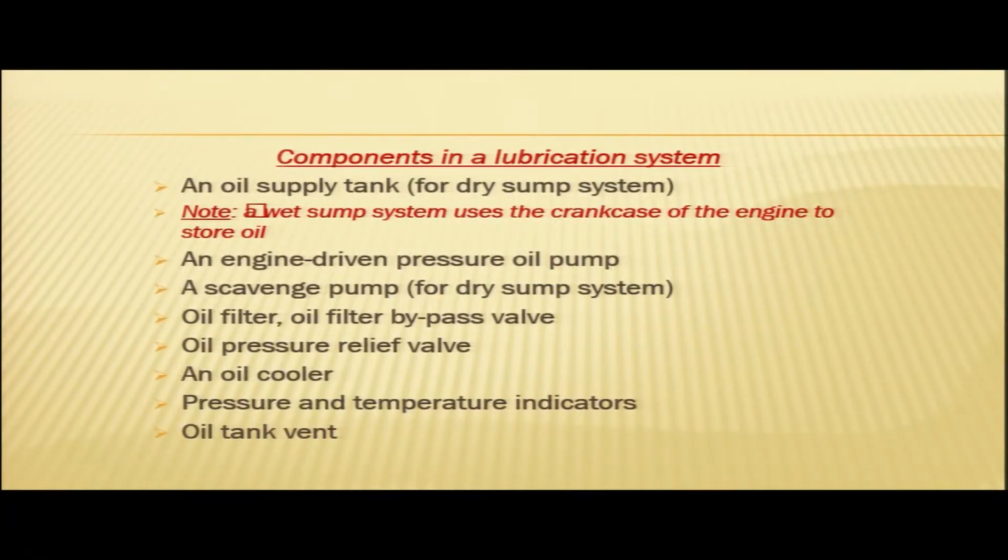Now coming to the components in a lubrication system, there are various components in a system. First is the oil supply tank. We have just seen it is required in case of a dry sump system. In a wet sump system, oil is stored in the crankcase. So the oil supply tank is required in a dry sump system of lubrication. Another component is the engine driven oil pressure pump. We will see the function of the oil pressure pump. Next is a scavenge pump. Again, it is required in the dry sump system. We have just seen why it is required. The scavenge pump brings the oil back to the storage tank after lubrication.